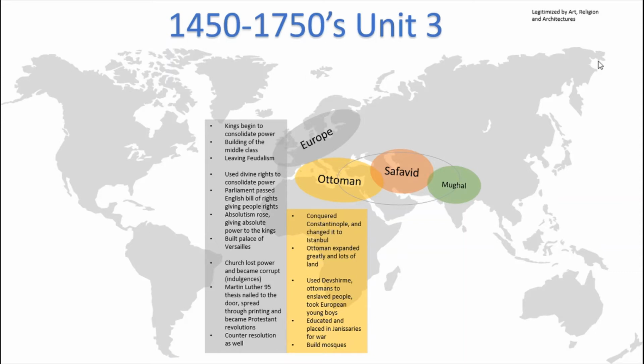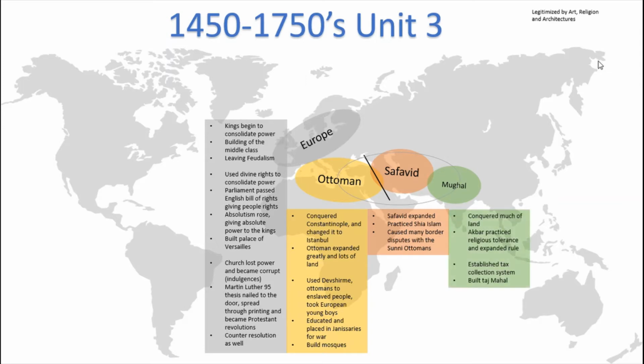Finally, the Ottomans built mosques all over their nation to consolidate their Islamic religion and give their people a sense of unity. The Safavid Empire also expanded in this region. The main thing about the Safavid Empire is that they practiced Shia Islam. This was different from what the Ottomans practiced, which was Sunni Islam. The line you see in black shows the borders that were in dispute. They had many border conflicts, mostly over their difference in religions, because the Sunni Ottomans could not stand the Shia Safavids. Each seemed like a sin to the other's religion.